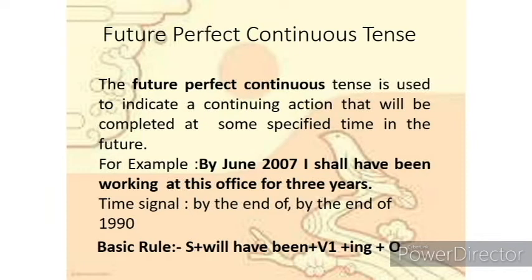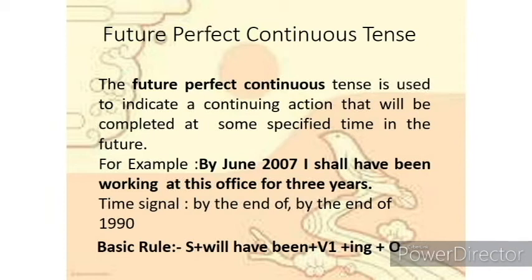The future perfect continuous tense is used to indicate a continuing action that will be completed at some specified time in the future. अच्छा, वो tense जो future में continuously चल तो रहा है but it will complete at a specific time, मतलब you are given the time and that task will complete on that particular day, but till then the work is going on, the task is going on. So that is your future perfect continuous tense.